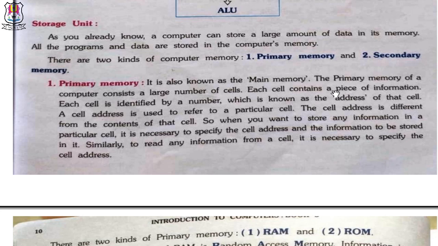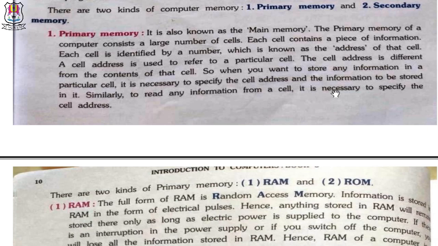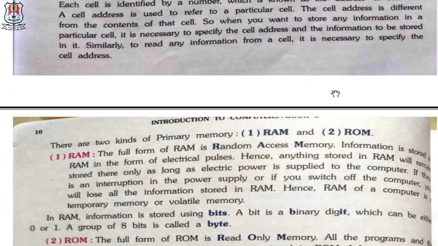Each cell contains a piece of information. Each cell is identified by a symbol which is known as the address of that cell. The cell address is used to refer to a particular cell. The cell address is different from the contents of that cell. So, when you want to store any information in a particular cell, it is necessary to specify the cell address and the information to be stored in it. Similarly, to read any information from a cell, it is necessary to specify the cell address.